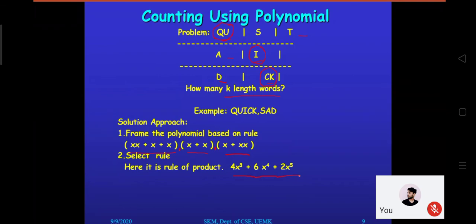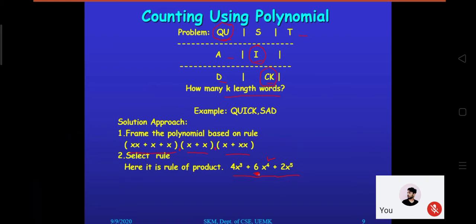How? Now if it is mentioned that you are having a value of k that is 4, so which one actually denotes that k? This 4, k equals 4, that is x to the power k. And whatever coefficient is there, that will be the answer. That means how many 4 length words are possible. You don't have to check it manually. Your polynomial will help you to identify that count. Which one? The coefficient of the polynomial. So 6 is the answer. That is saying that the 4 length words possible here is 6.